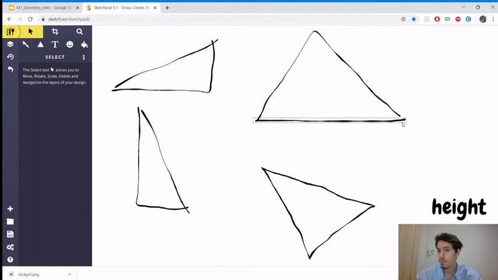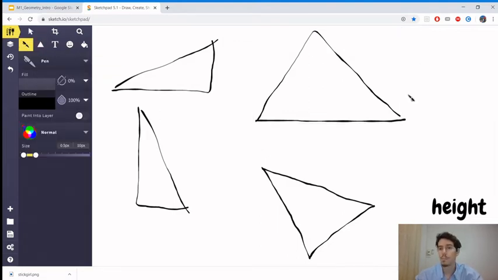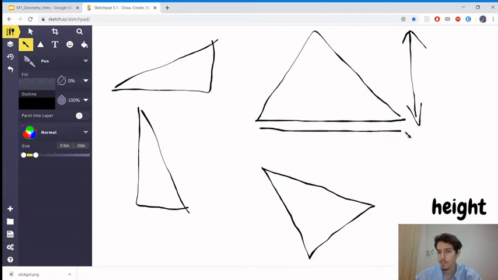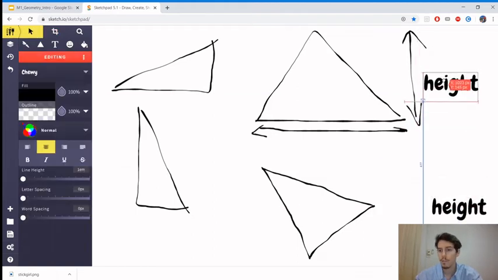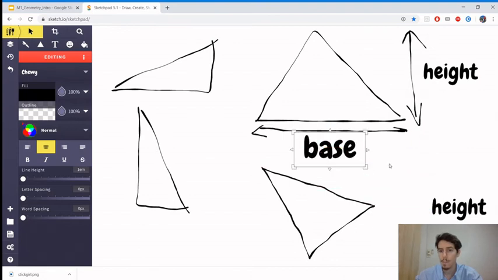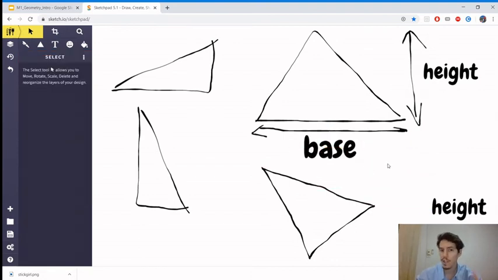It really looks like a pyramid, right? So the height, we need to find the height of the pyramid. The height is from the bottom to the top, so that would be the height of our pyramid, okay? The base would be the bottom of the pyramid. The base would be this one here, okay? So the height would go here, the base would go here, and then we're done. Alright, so this is the easy example.